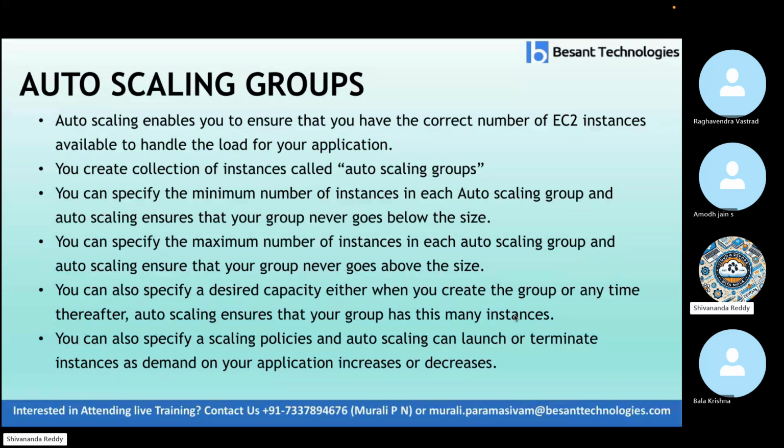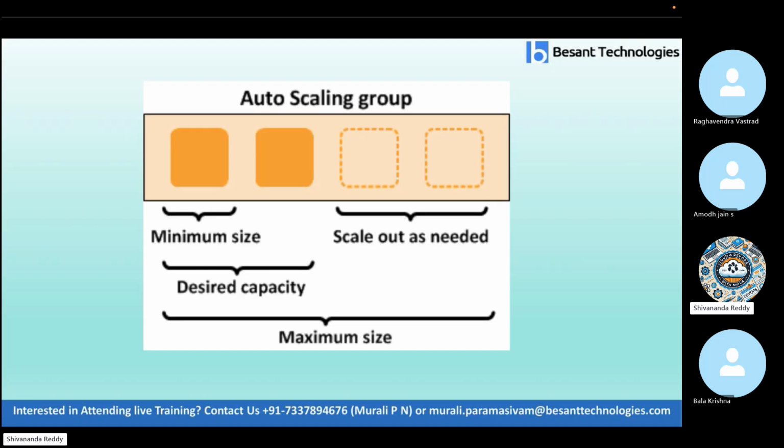You can also specify scaling policies, and auto scaling can launch or terminate instances as the demand on your application increases or decreases. Look at this diagram. Minimum 1, desired 2, and total 4. Okay, scale out as needed, nothing but whenever traffic is high, then we can reference this and servers can be created here. Okay, maximum size, these are the 4 servers you can take.